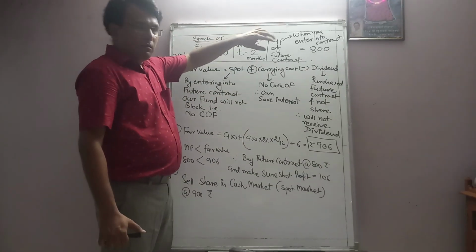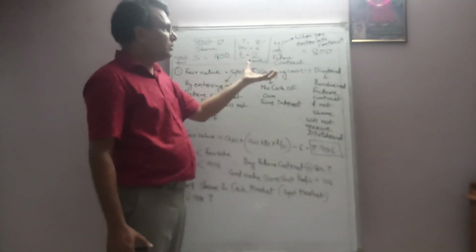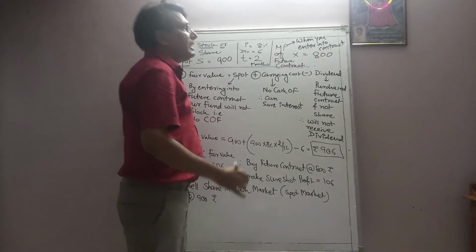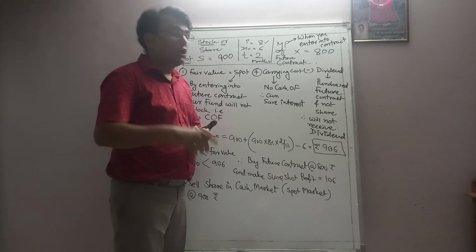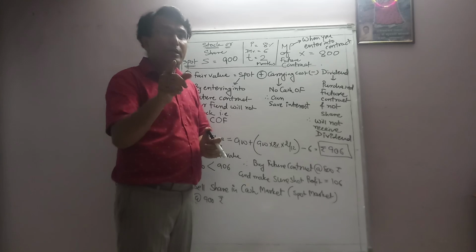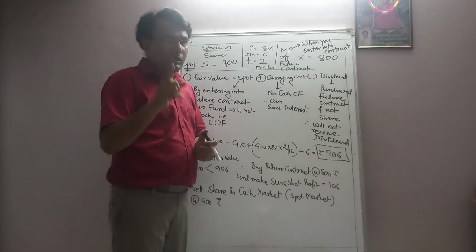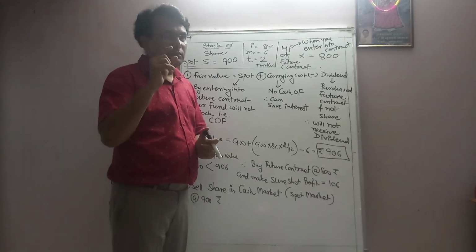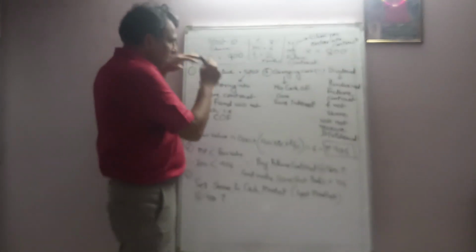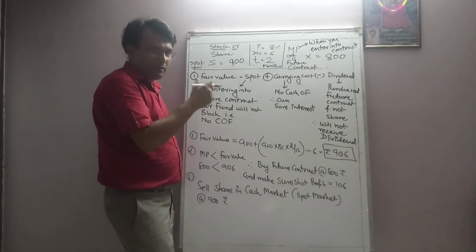And what we have discussed earlier in the theoretical concept, market price or contract price, which is also denoted as X, which is 800, is the price at which you will enter into the contract, as well as the price at which the execution will be made on settlement. Dear friends, do remember always, the contract price is always the price at which the execution or settlement will be made.